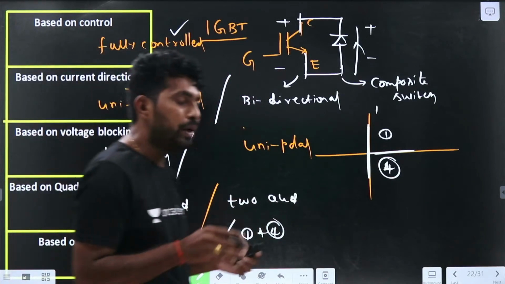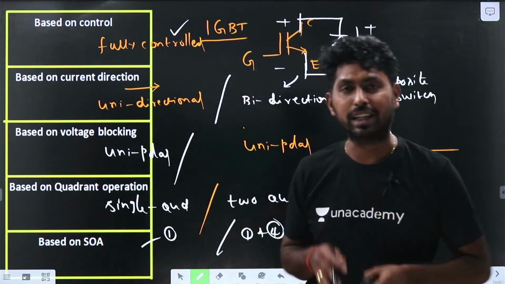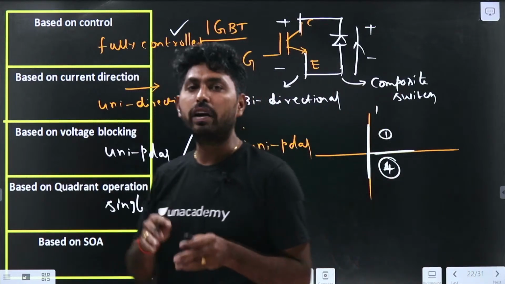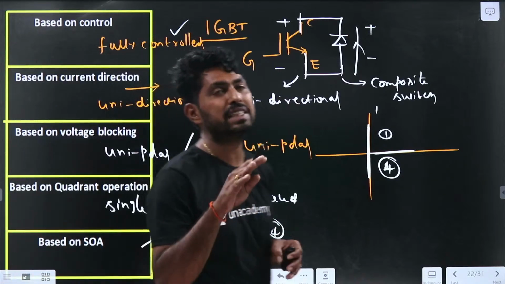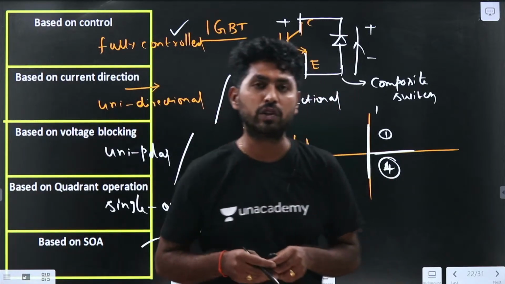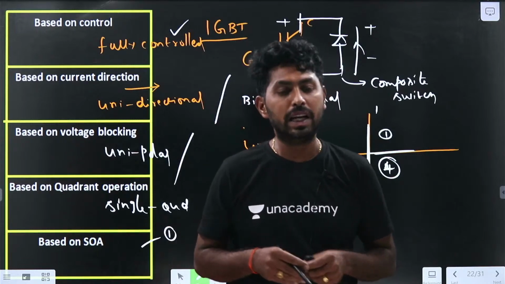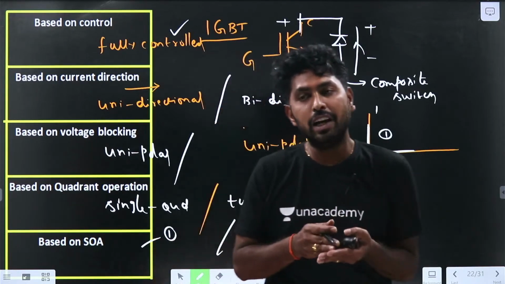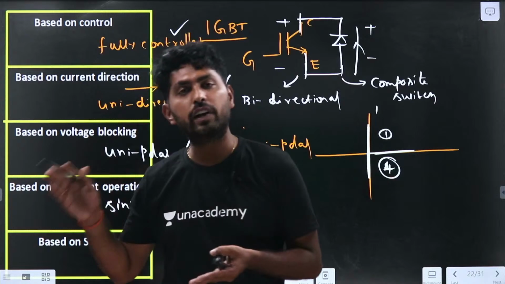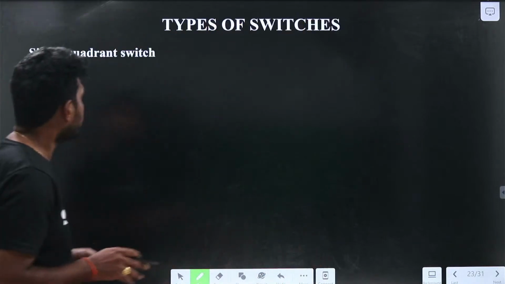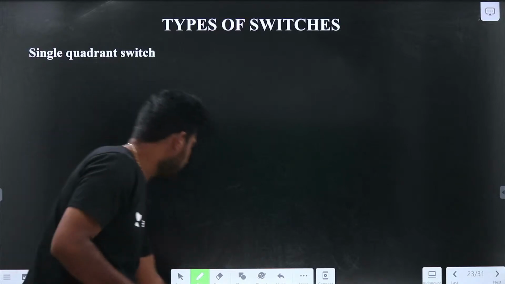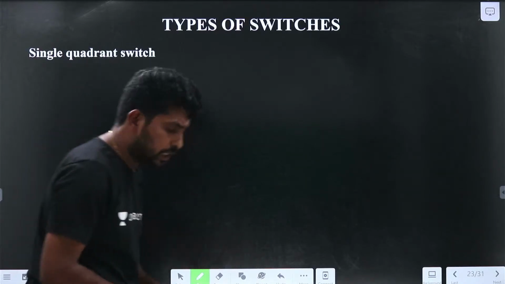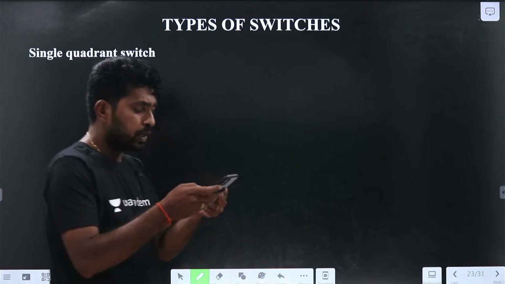Now we have completed the basic device introduction. Let us see the quadrant operation, because most of the questions are asked from quadrant operation. Let us see the single quadrant operation, 2 quadrant operation, and 4 quadrant operation. Up to here we are clear, right? If any doubt, you can ask, guys.